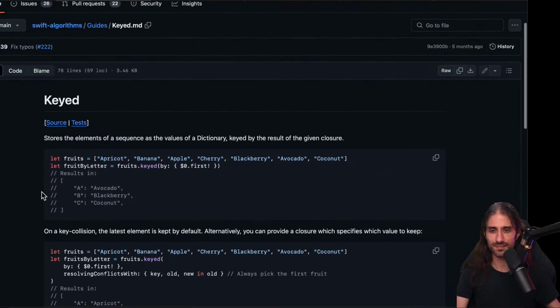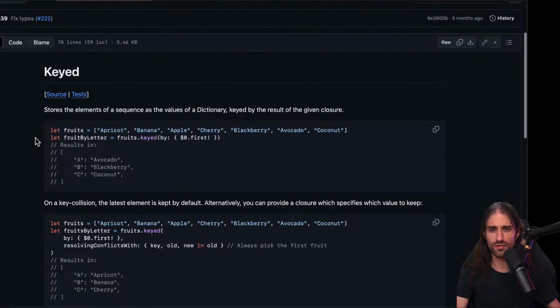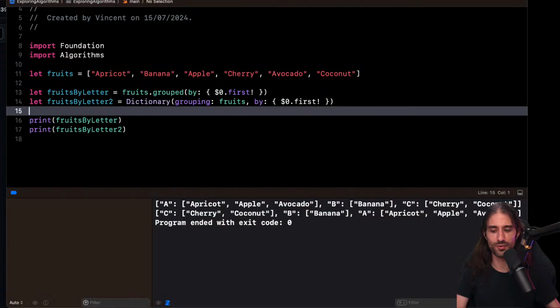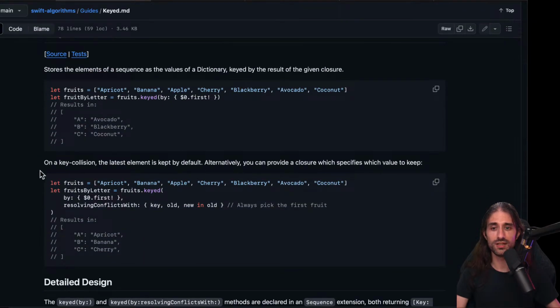Then we have keyed. Store the elements of a sequence as the values of a dictionary keyed by the results of the given closure. That seems very similar to what we just saw before, which was grouped by. On a key collision, the latest element is kept by default.